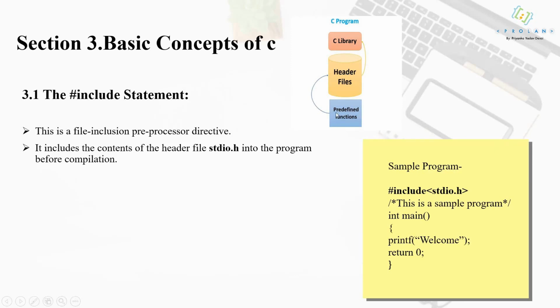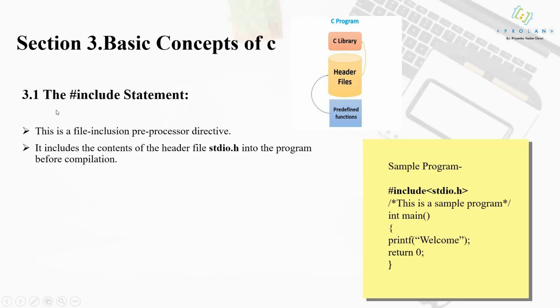So if you want to use predefined functions from the library, you have to include their header file. Understand? When the C library was developed, the meaning of the hash symbol was also given.